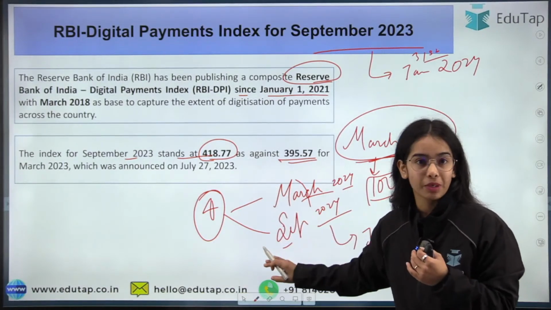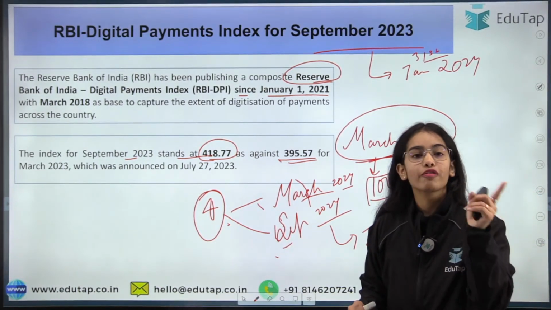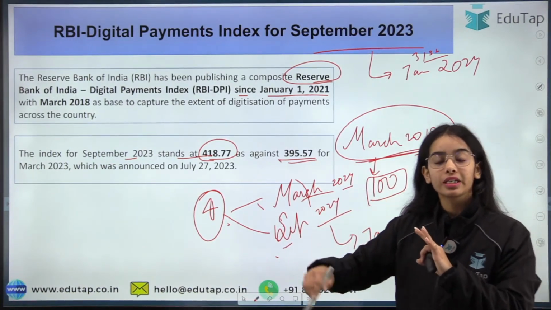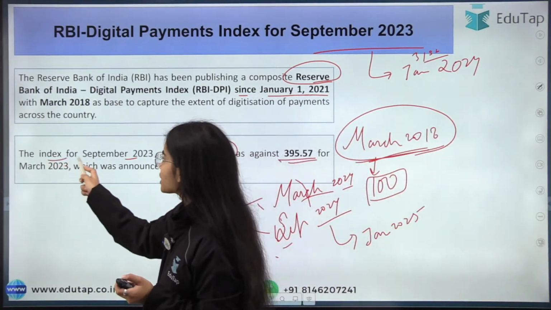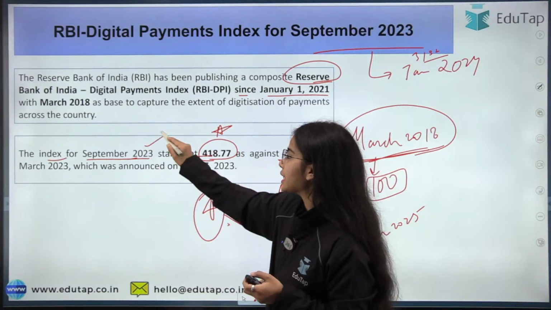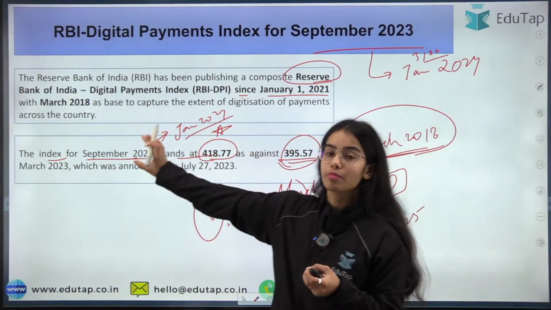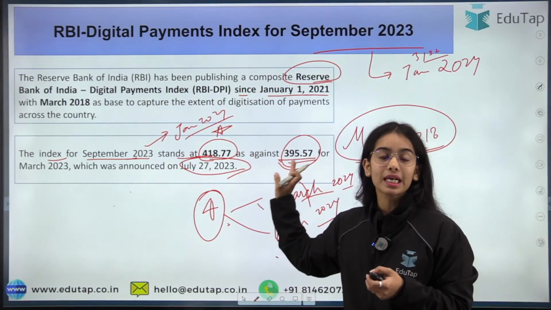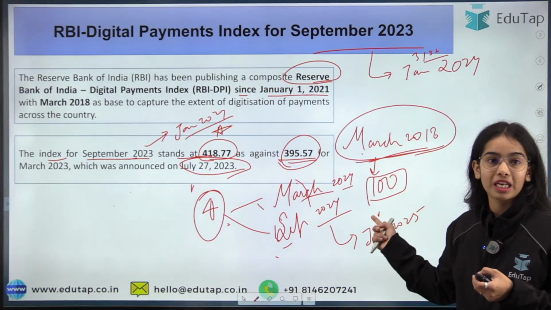So you can understand that it is released on a semi-annual basis, for March and September, with a lag of 4 months. That means for March of every year, the index will be released in July. For September of every year, the index will be released in January of the next year. Okay, so this is the idea. I hope you understand that the index for September 2023 has been released and it stands at 418.77. This was released in January 2024. The previous index was the March 2023 one, which was released in July 2023. And you can see that the index has improved from March 2018, which is the base year, with a base value of 100.